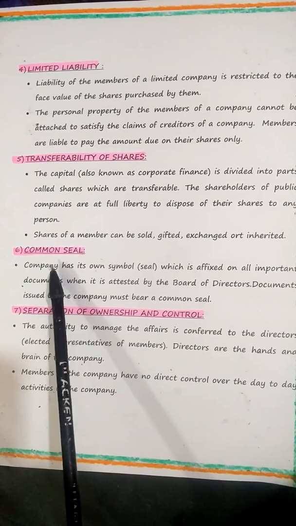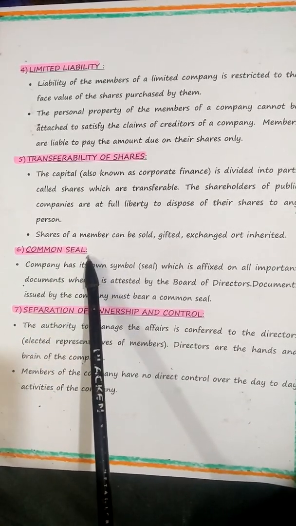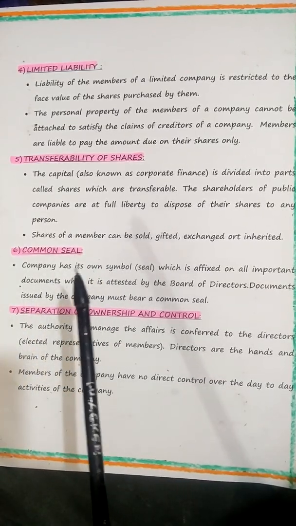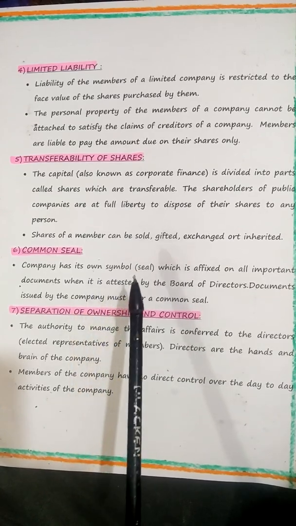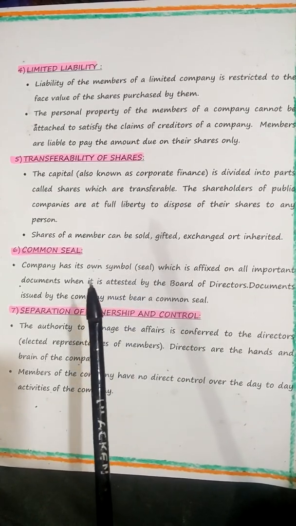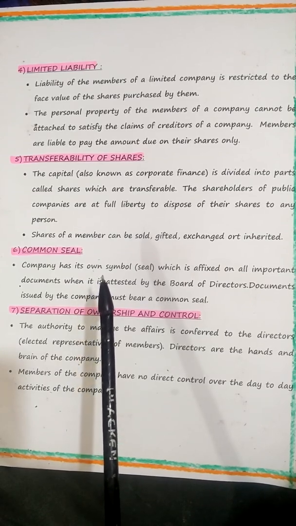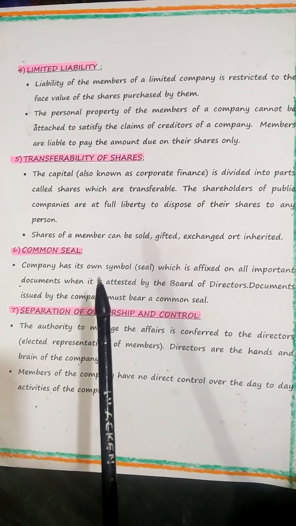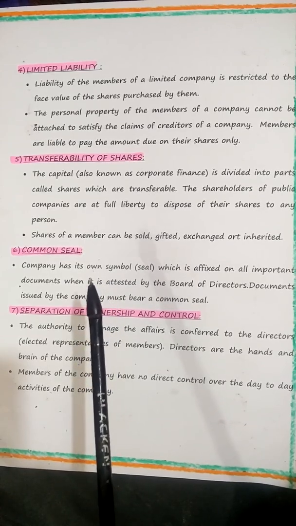Next one is common seal. Seal is very important, children. Please make a note. A seal in a company's terms is nothing but a device, a kind of system, a gadget, a machine, which serves as the company's signature. That is why, even in our school office, the seals are kept under lock and key. They are not kept out. Once you put the seal, it becomes a legal document. Even if you write something on white paper and put the seal of the school, it becomes valid.